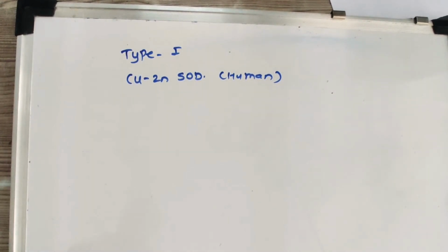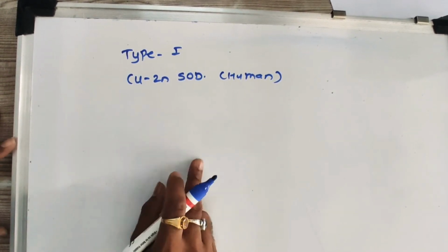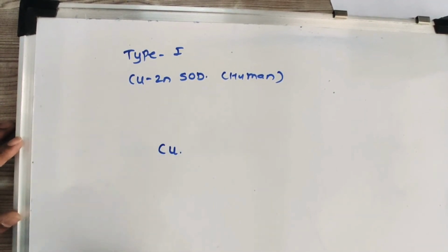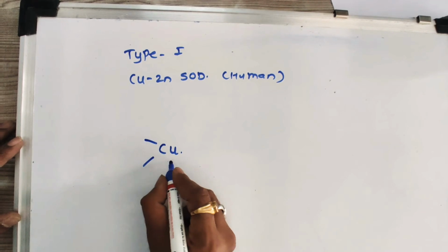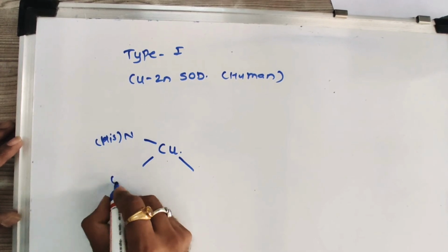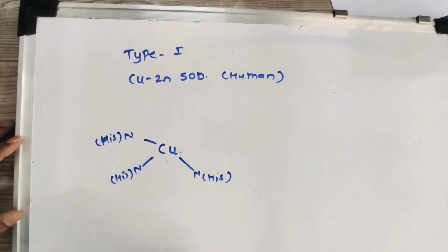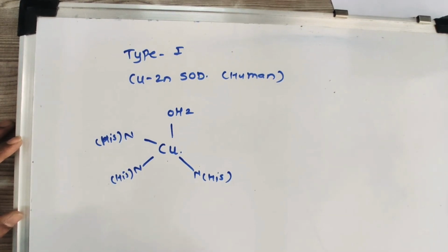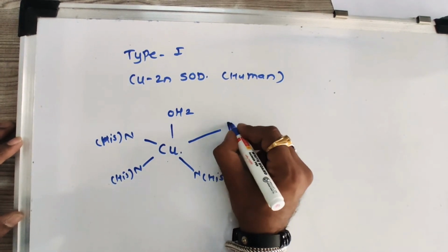If you think about the structure of copper zinc SOD, obviously there are two active sites, one is copper and the second is zinc. First, this copper is linked with 3 nitrogen atoms of histidine, that is the protein part. This is nitrogen of histidine, this is nitrogen of histidine, imidazole ring. OH2, that is a water molecule, is present. In the remaining binding site, nitrogen is present.